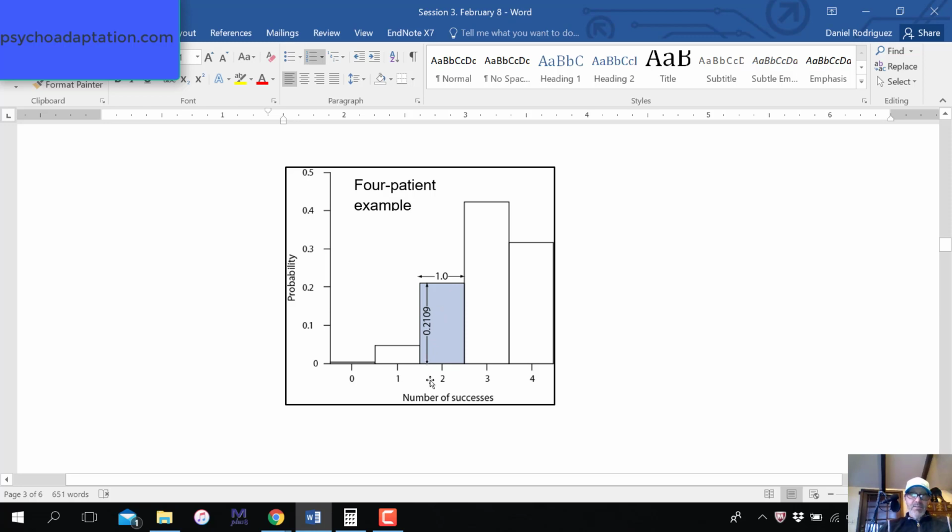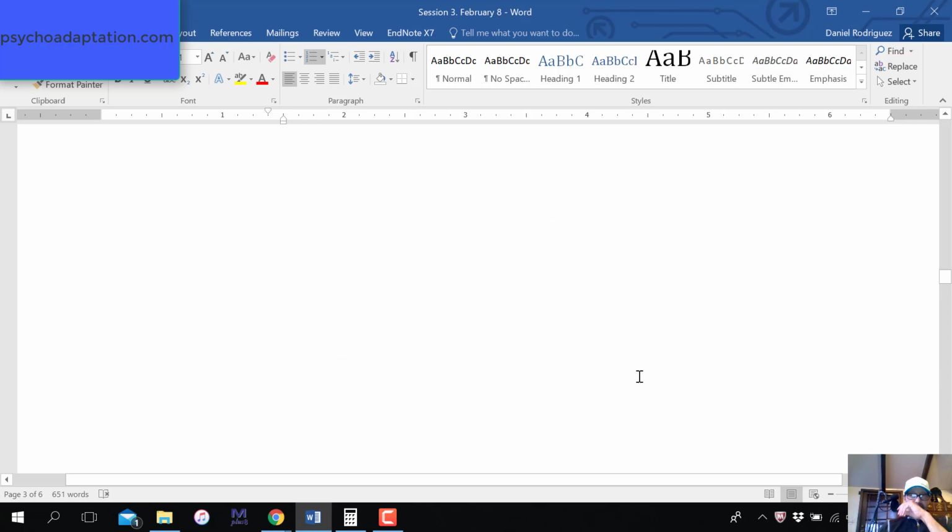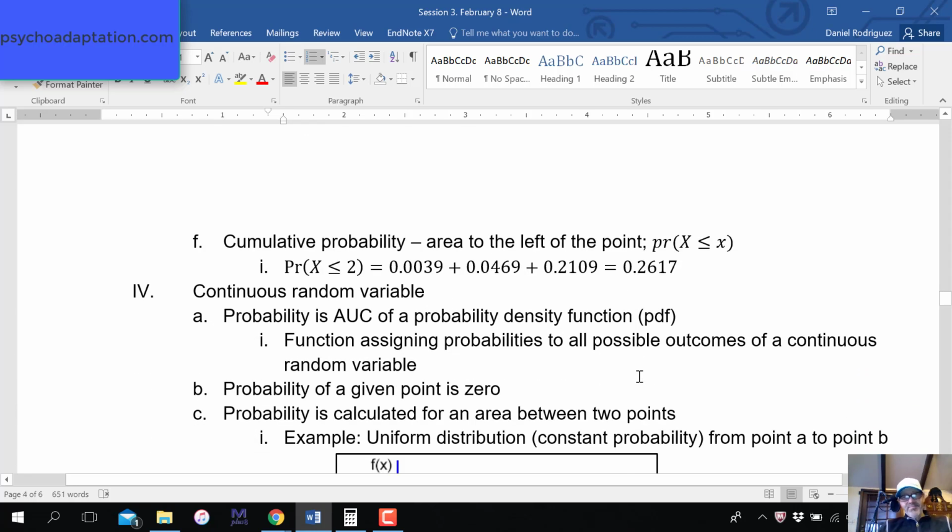This is the number of successes we had in the last example. There were 2 successes, their probability was 0.2109. 0.2109 times 1 is 0.2109. So that's the area under the curve here. And if we add up all the areas under the curve, we will get 1. So this is something that we already know how to do.